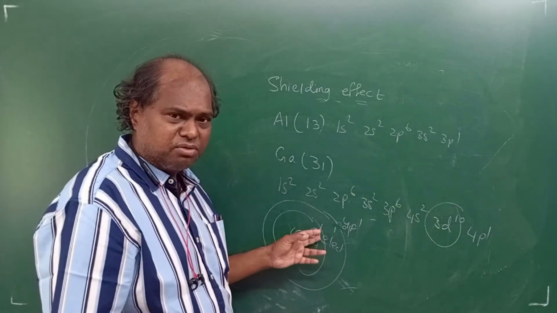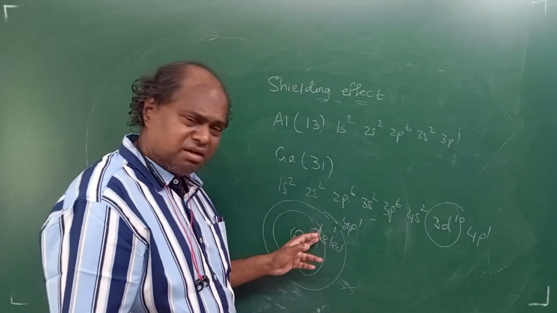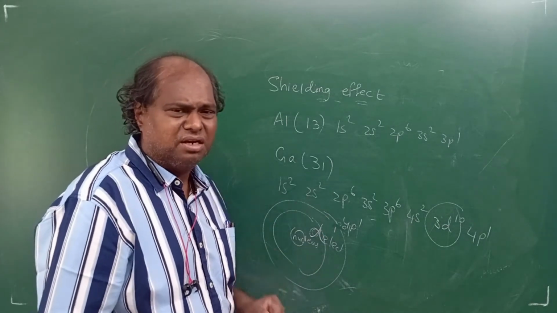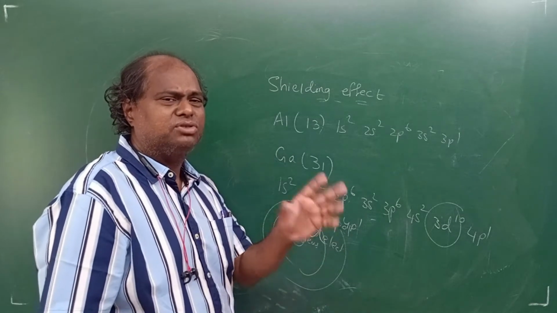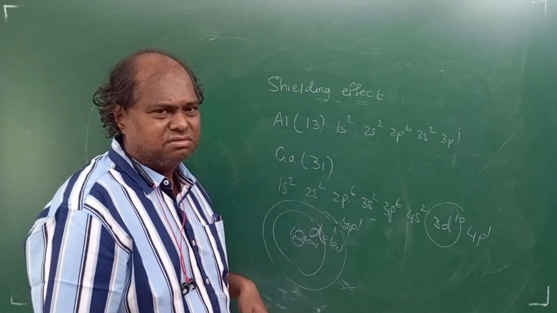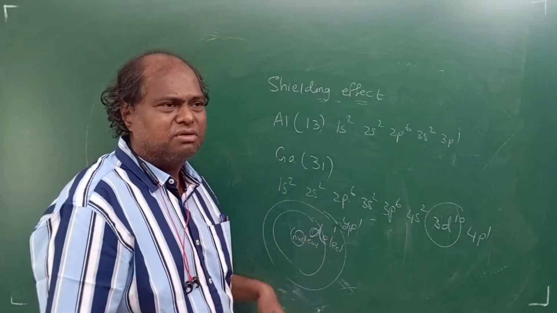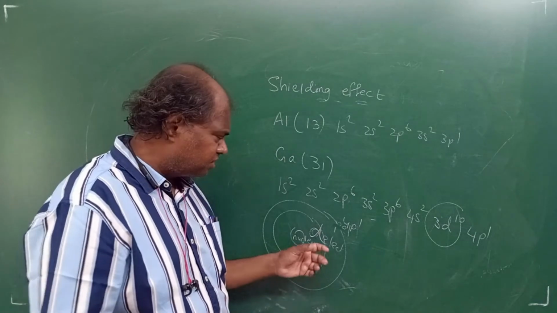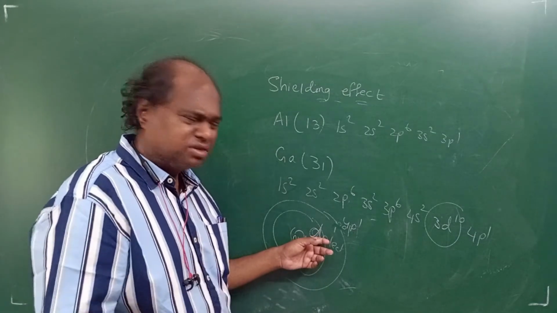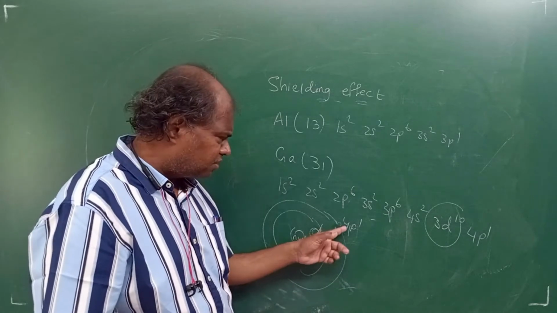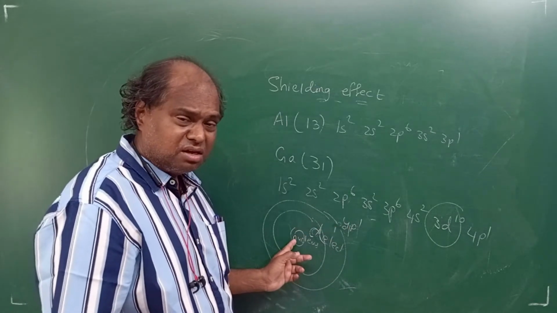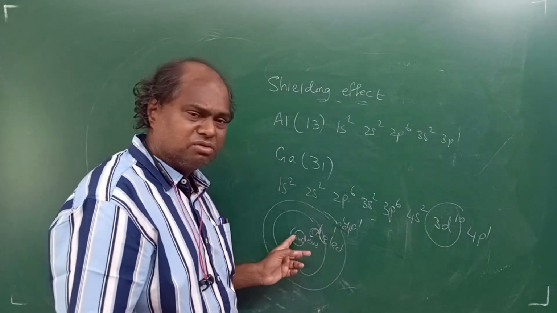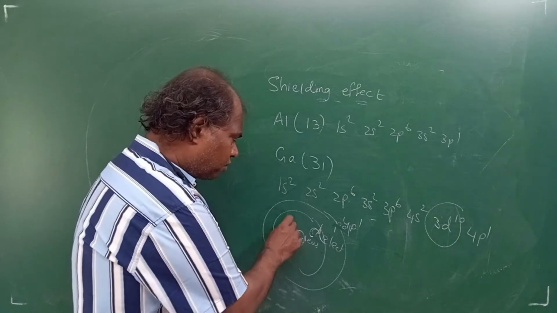The D electrons are coming in between. But unfortunately, D electrons, they don't have shielding effect. Not much shielding effect. Like your mother is not able to shield much from your father. Not able to shield you. That's the same logic applies here. D electrons unfortunately do not shield well. So what will happen? The 4p electron will come very close to the nucleus. Okay, so size will come down. So 4p will come very close to the nucleus. And you remember you have got 31 protons.